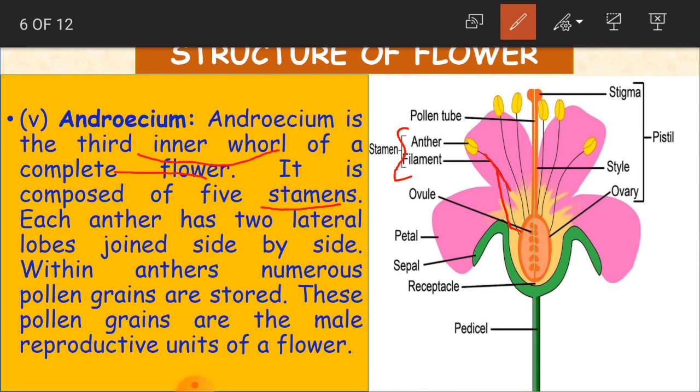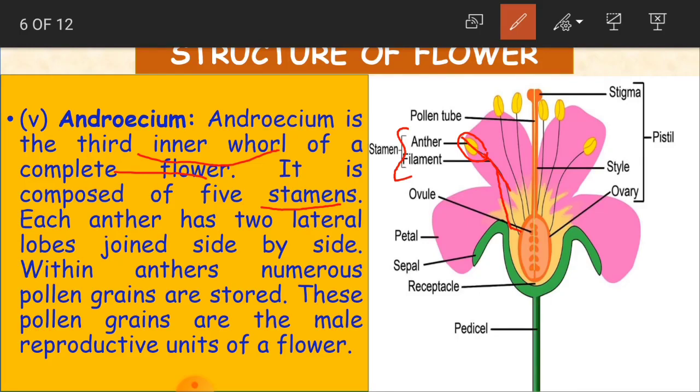If you see here, children, this part is divided into 2. I mean, we cannot see the division, but you can see a small mark like it as 2. There are 2 lateral lobes joined side by side. And what are lobes? Something like a hanging part. Each anther, as we said, has got 2 lateral lobes.